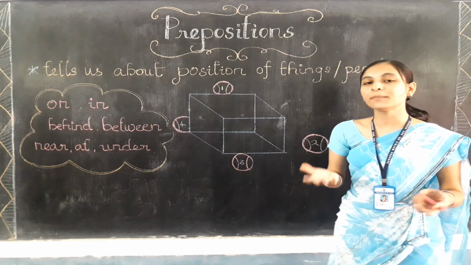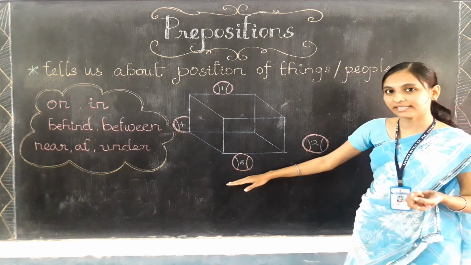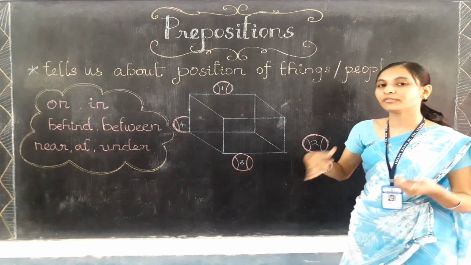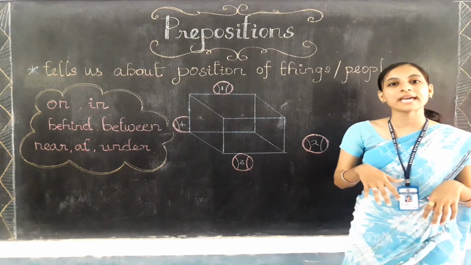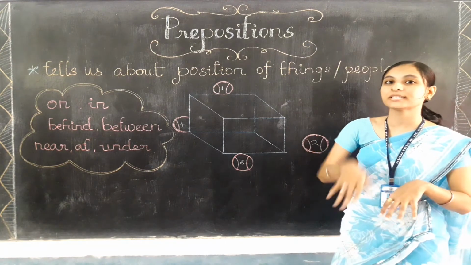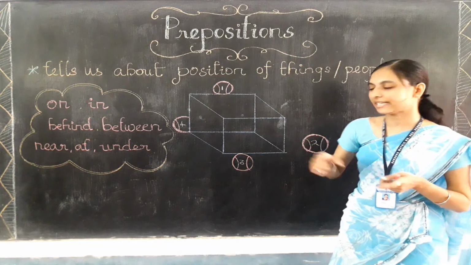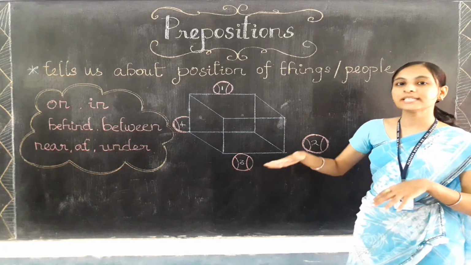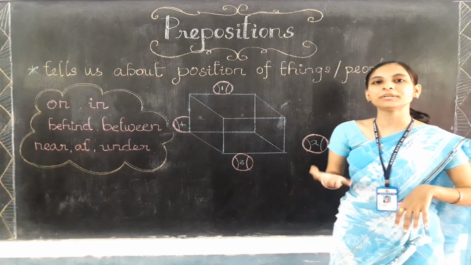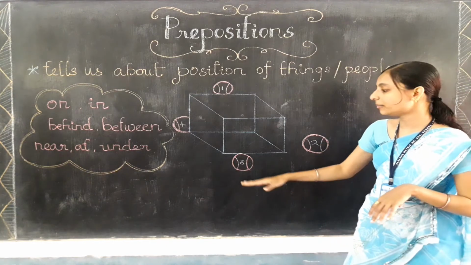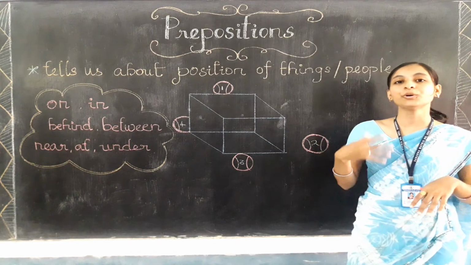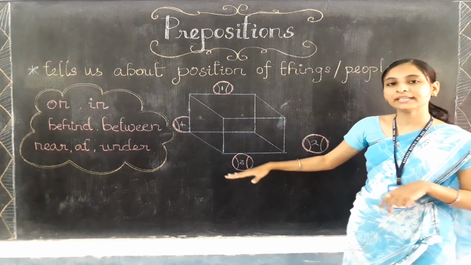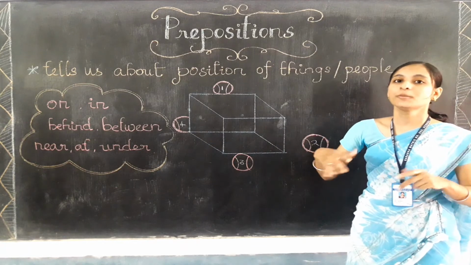And can you find the ball number 3? Yes, it is here. It may be down, right? It is down the box only. Instead of using down, which word stands for telling me that it is down? Yes, under. I can say that ball number 3 is under the box. Under in Tamil we can say adil. Ball number 3 enga irukku? Adil irukku. So the words like on, near, under and behind are the position words.